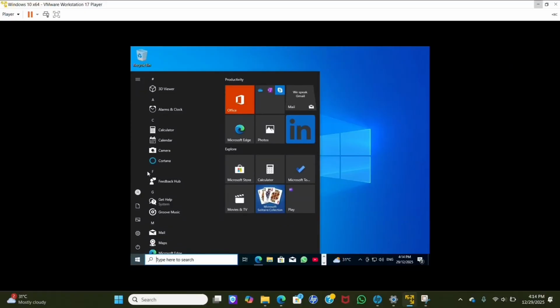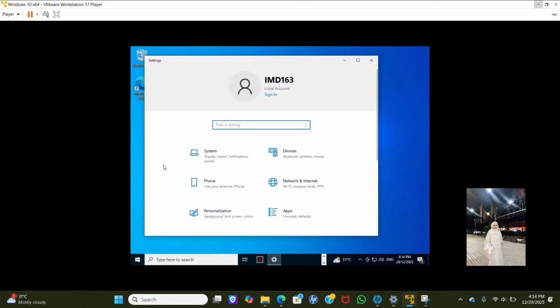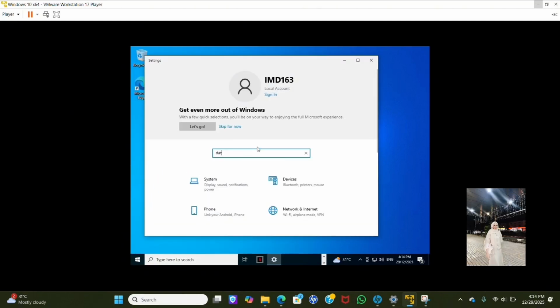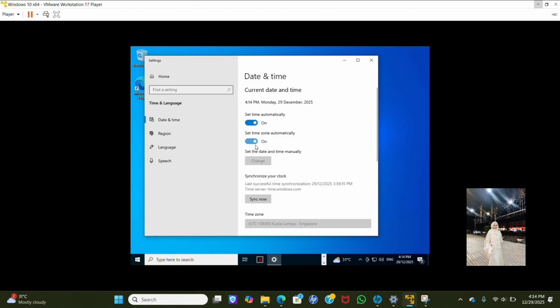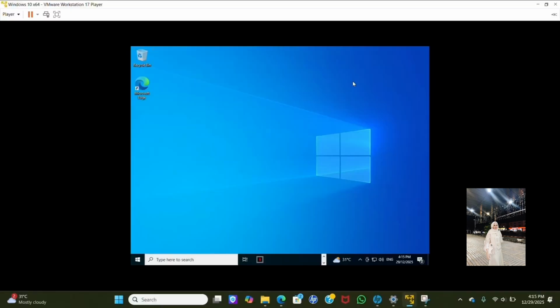Step 1, set the time zone to Malaysia time. First, you have to go to Windows, then search date and time. Step 2, show system information.